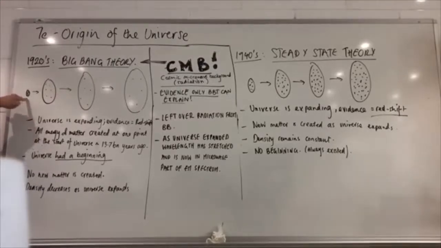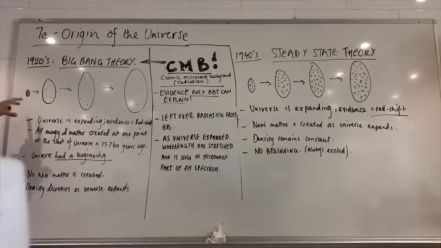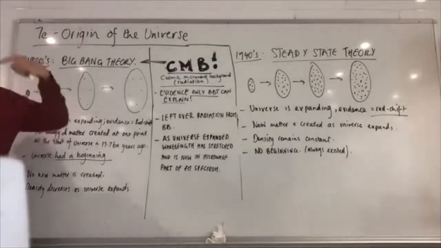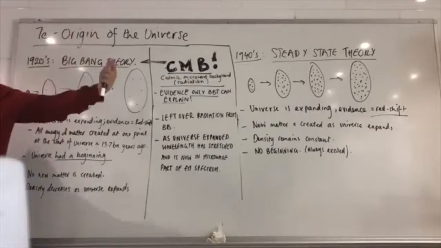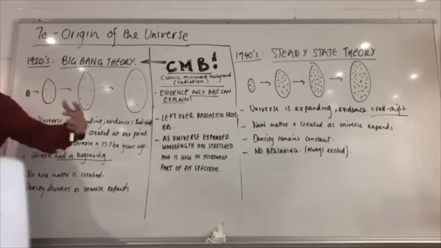So you start off at a single point, and the theory goes, space itself is expanding. Back in the redshift topic, we saw that if you observe the distant galaxies in the universe, all of them seem to be moving away from one another, which means they're all redshifted, and the further away they are, the more redshifted they are, which means they're moving away faster. The best explanation that they had, and we still have today, is that if an object is moving away, and the further the object is, the faster it moves away, then the universe itself, the space these objects are in, is expanding.